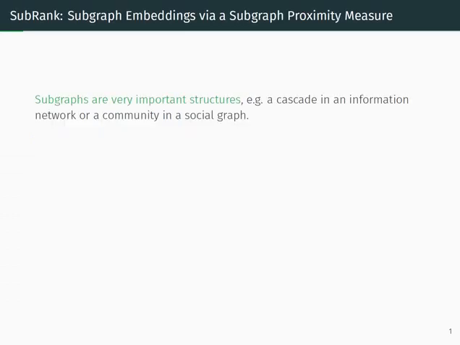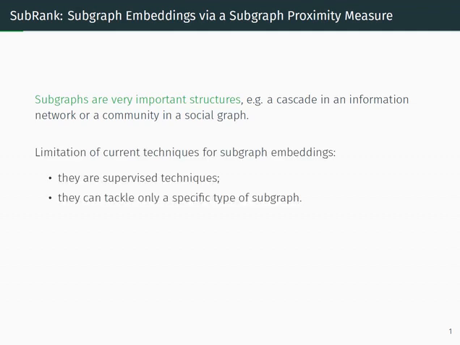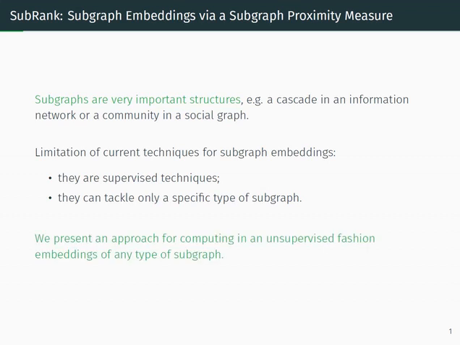Subgraphs are very important structures. For example, they can represent a cascade in an information network or a community in a social graph. Current techniques that compute subgraph embeddings might be supervised techniques, so they need training data, or they might only tackle a specific type of subgraph. In this work, we present an approach for computing in an unsupervised fashion embeddings for any type of subgraphs.